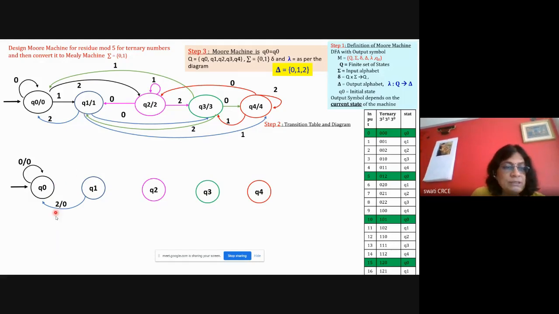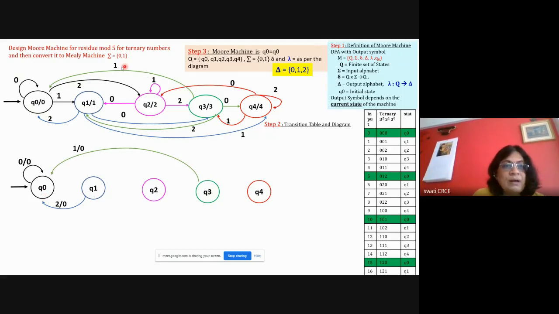Whenever it is reaching, this is correct. Now see the second incoming transition, from Q1 to Q0. As soon as the machine reaches Q0, the output symbol generated is 0. So remove the 0 from here and write it here. So for this incoming transition, it will be 2 by 0. Now see the next incoming transition, this green color one. The next incoming transition is from Q3.